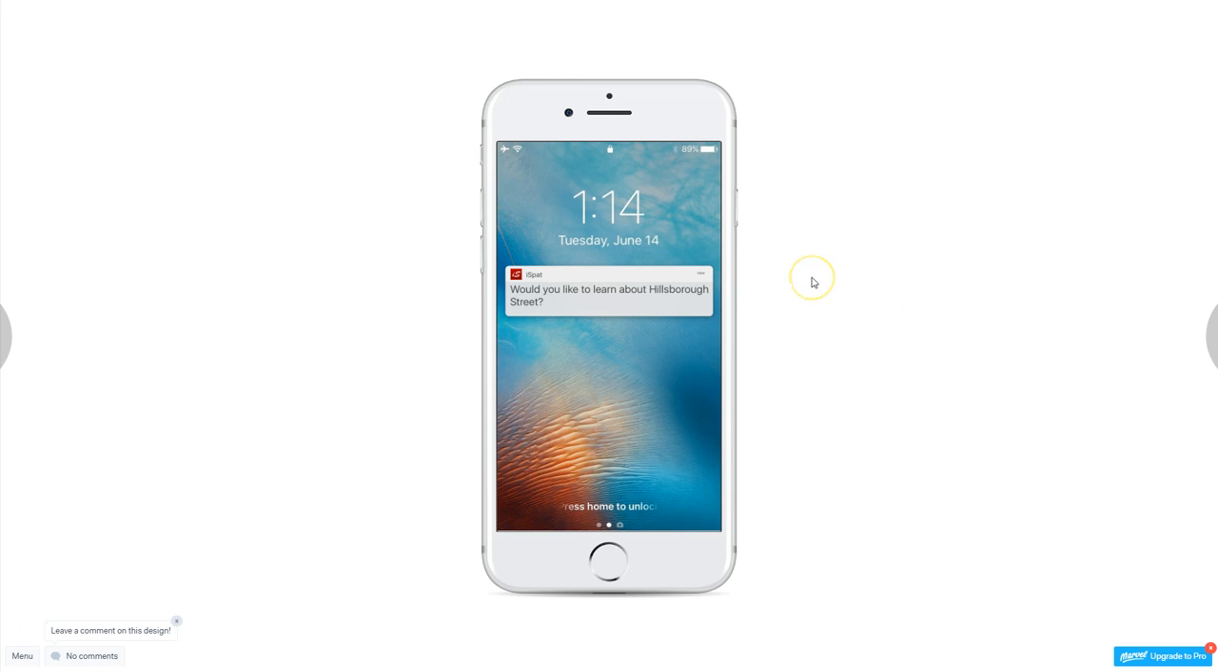Let's say you're walking on Hillsborough Street and you get a notification. You want to learn more about Hillsborough Street or Fayetteville Street, like how it would have looked, what important things happened there, the history of Hillsborough Street as such. So this application solves that problem.